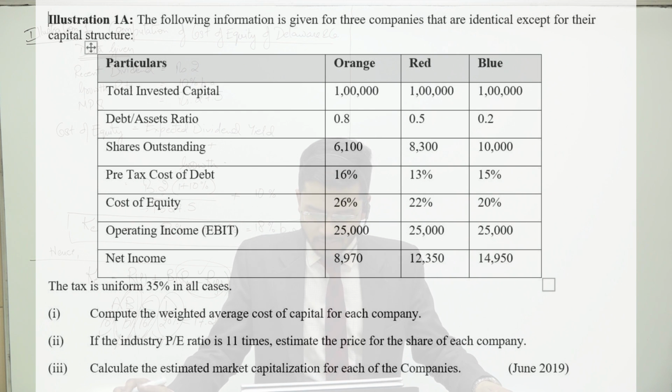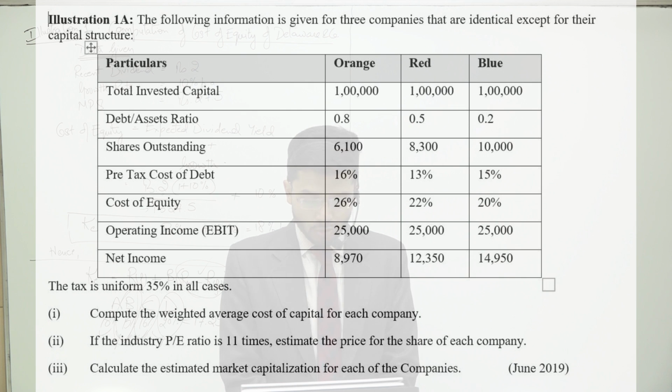Shares outstanding are 6100, 8300, 10,000. Pre-tax cost of debt is 16%, 13%, 15%. Cost of equity is 26%, 22% and 20%. Operating income EBIT is 25,000, 25,000 and 25,000. Net income is 8970, 12350, 14950. The tax is uniform at 35% in all cases. Number one, compute the weighted average cost of capital.